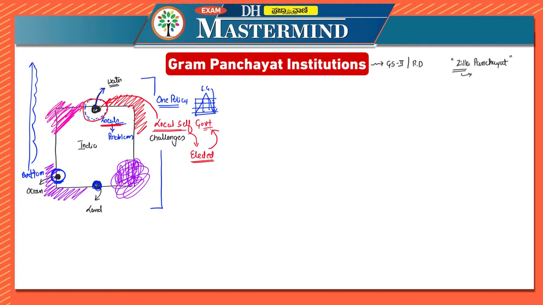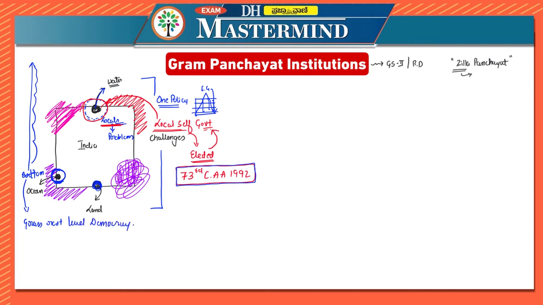Now this had constitutional status after the 73rd Constitutional Amendment Act of 1992. Very, very important. Now this thing had come into place, but that has to be happening exactly according to the constitution. That is, it got constitutional status in 1992. That is by the sake of the 73rd Constitutional Amendment Act of 1992. This was in order to build democracy at the bottom, that is, grassroots level. Grassroots level democracy.